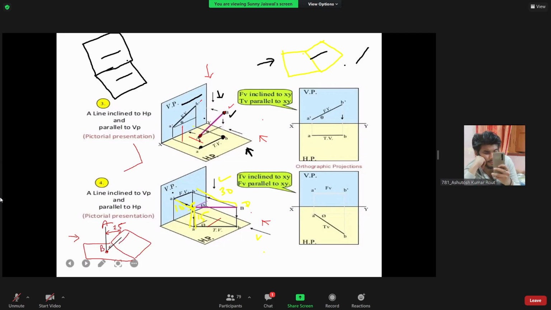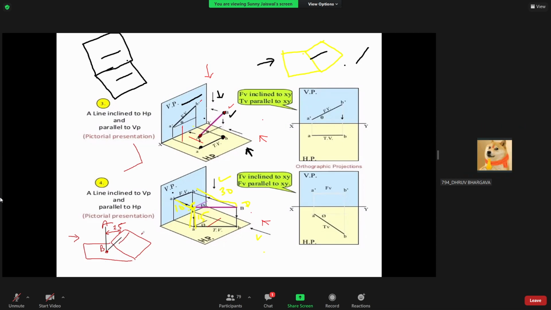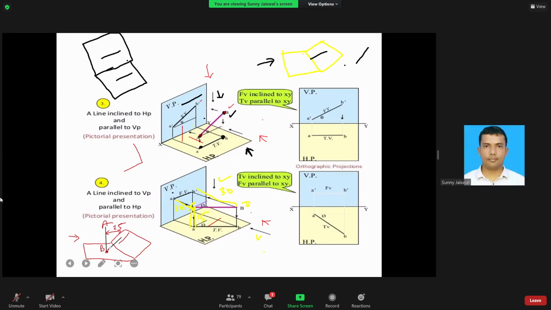When you're looking from the top, you will get a point view on the horizontal plane, only one point. But according to the rule, when an object is in the second quadrant, both projections will be above the xy line, because this plane will move in a clockwise sense, and both the horizontal and vertical planes will be above the xy line.